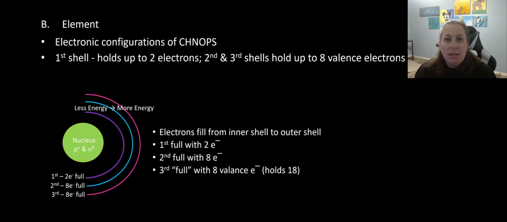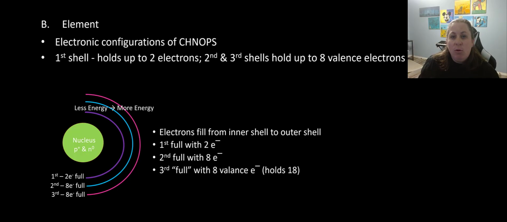When we look at this, no matter which one we're looking at, they do have an electron configuration where the first shell, the first one closest to the nucleus, holds only 2 electrons, okay? But shells out from that, shells 2, 3, they're going to hold what we call 8 valence electrons. Now, atoms and elements want to be happy and full, okay?